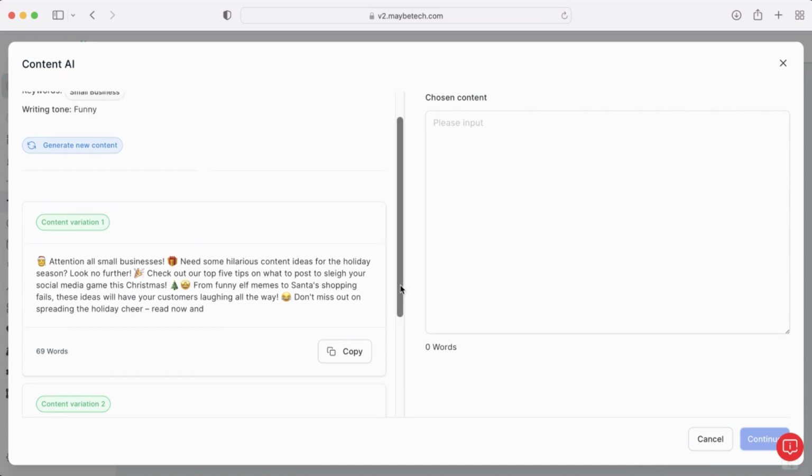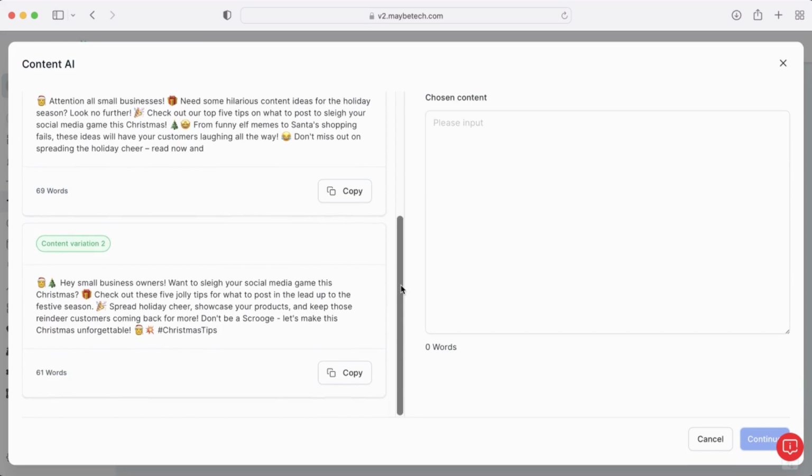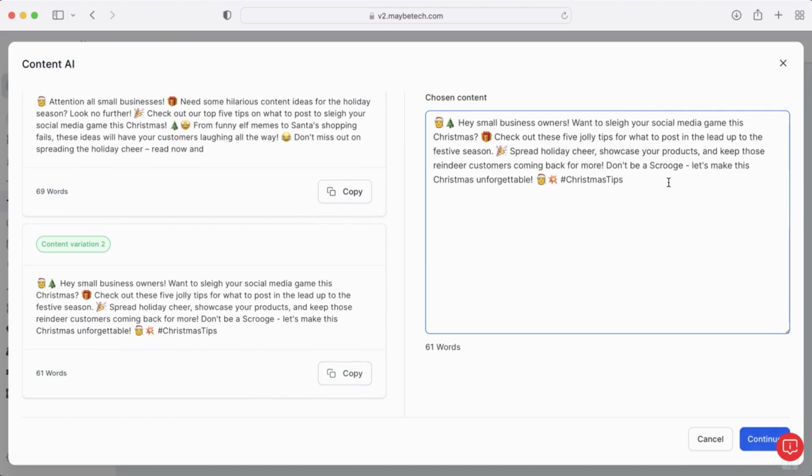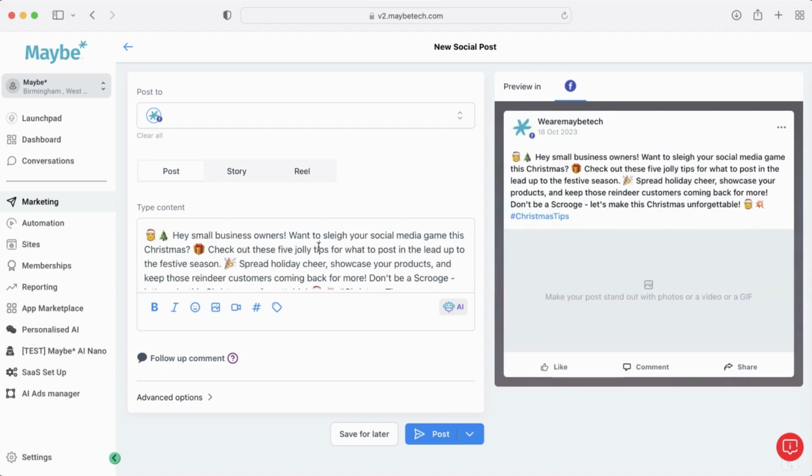And once you're happy with one of these captions, so I'm going to go with this one, 5 jolly tips. So you don't obviously have to take this caption exactly as it is. You can change it. You're probably going to want to add to it in terms of adding in a link. It might be to your website, to a blog, whatever it is you're looking to actually post about. But once you're happy, you click through. You can still edit it from here. But as you can see, that basically shows the potential of the AI in terms of actually helping you create great captions for your social media feeds.